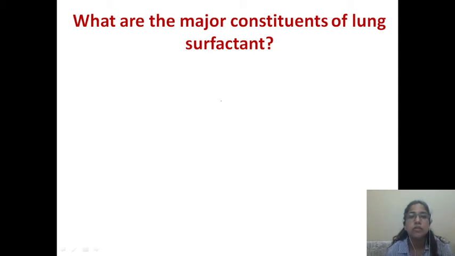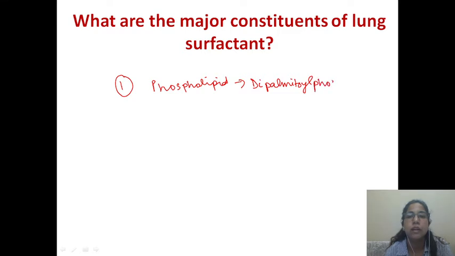Now, what are the major constituents of lung surfactant? Let us see. First and foremost, which is very commonly asked, is a phospholipid, dipalmitoyl phosphatidylcholine, DPPC, or we also know it as lecithin.